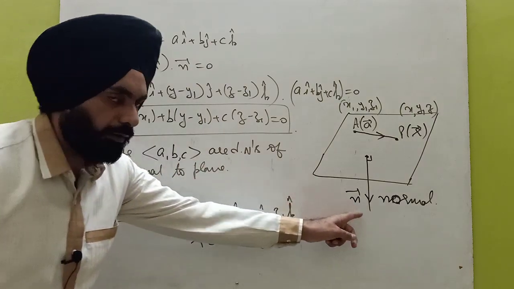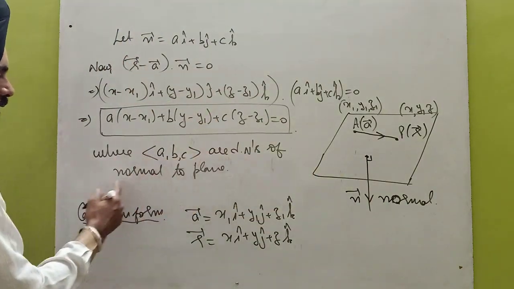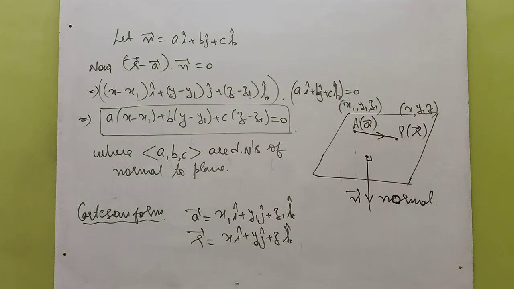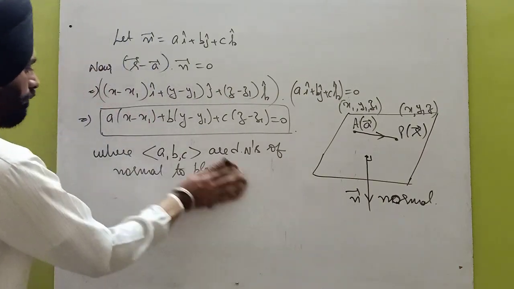Because n vector is a normal, its direction numbers are A, B, C, and these are called direction numbers of normal to the plane. So these are the vector form and the Cartesian form of the plane passing through one point.